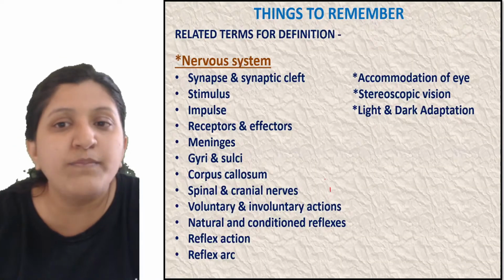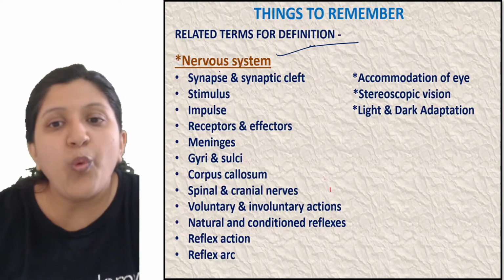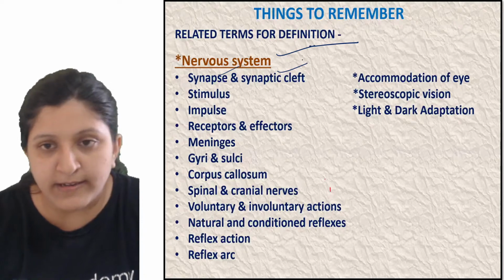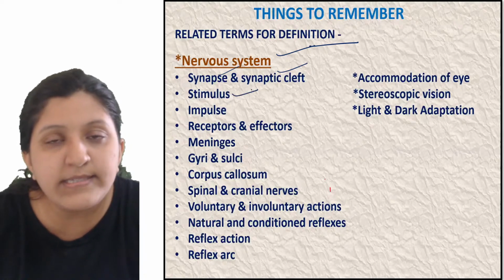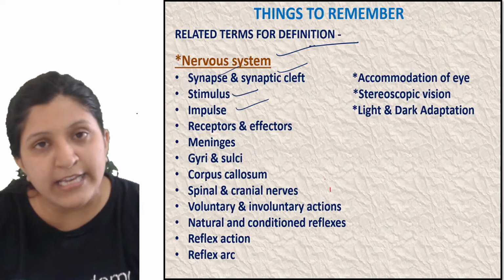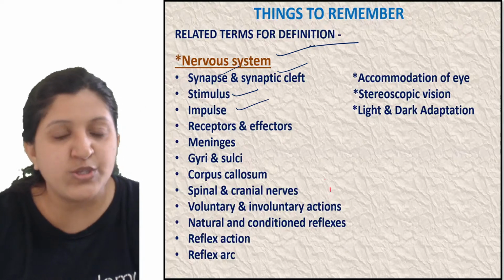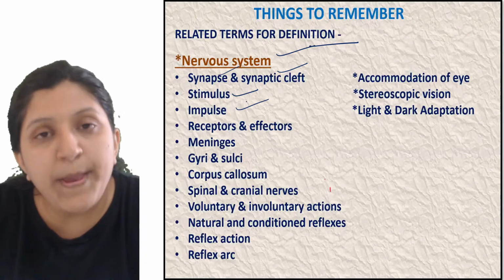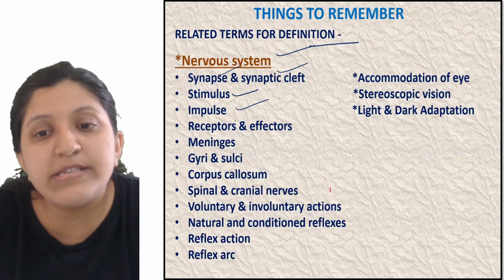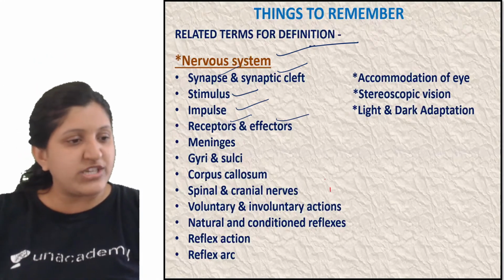Now again from the definition part, of the nervous system. So what is synapse and synaptic cleft? Okay, stimulus and impulse. So stimulus is any external agent or an internal agent which can bring about a response. So that is a stimulus. Okay, so impulse you need to know. Then receptors, effectors.